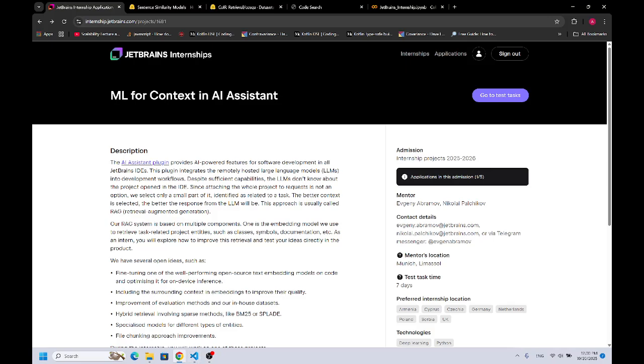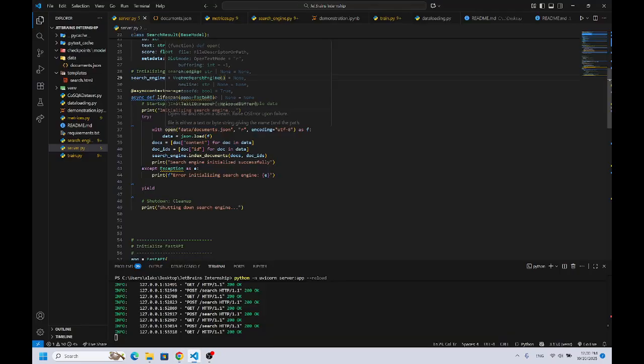So I will start with part one of the test task, and that is to create an API that will get a query, and will respond with the document that is more suitable for that query that was sent.